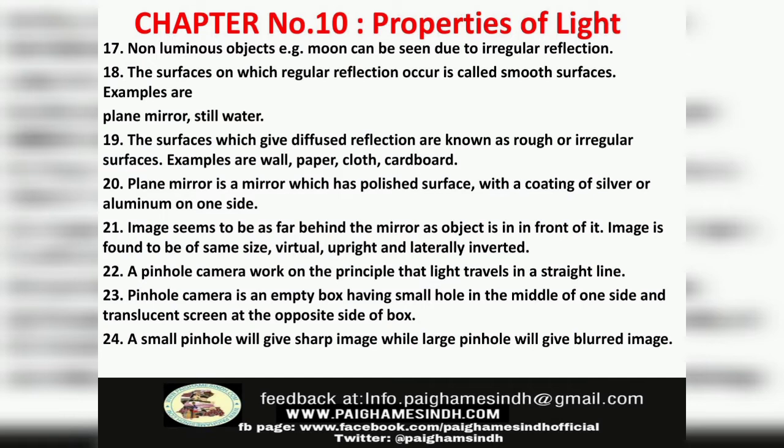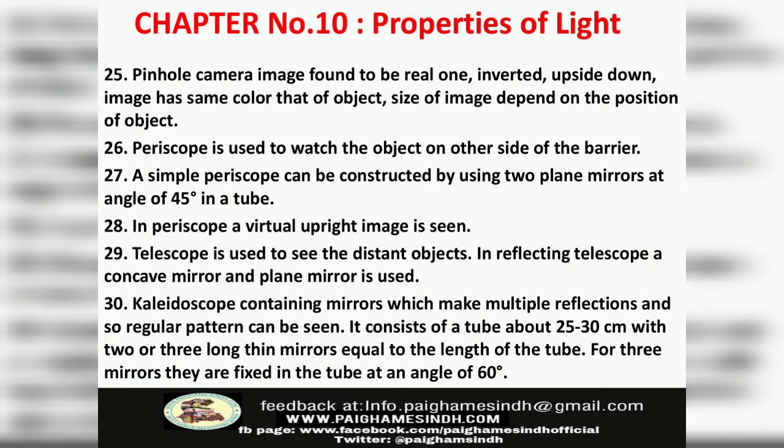Number 22. A pinhole camera works on the principle that light travels in a straight line. Number 23. A pinhole camera is an example of a box having a small hole in the middle of one side and a translucent screen at the opposite side of the box. Number 24. A small pinhole will give a sharp image while a large pinhole will give a blurred image. Number 25. The pinhole camera image is found to be real, inverted upside down. The image has the same color as that of the object. The size of the image depends on the position of the object.